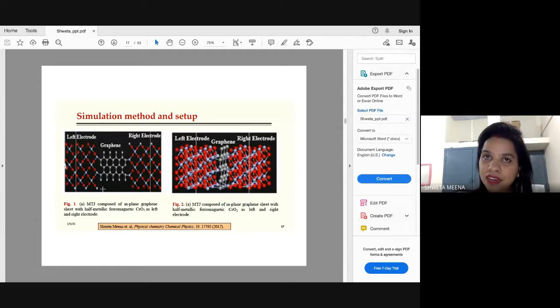So we need a layer which will act as an insulator. But having said that, we all know that graphene is a semi-metal, right? So I cannot say here that it can act as an insulator. This was the reason why we have used graphene in out of plane direction. Again, this is experimentally proven; we are not talking hypothetically here, not hypothetically we have chosen it.